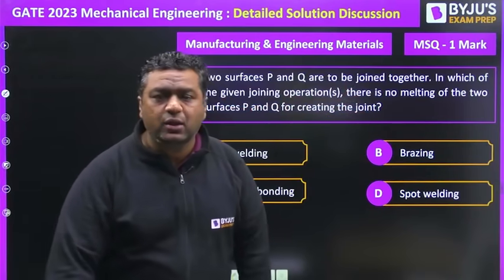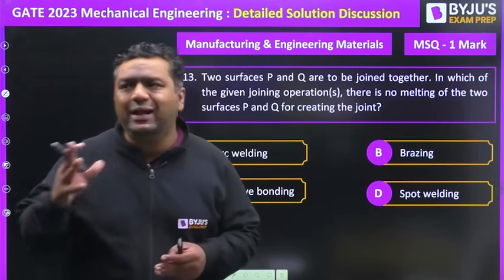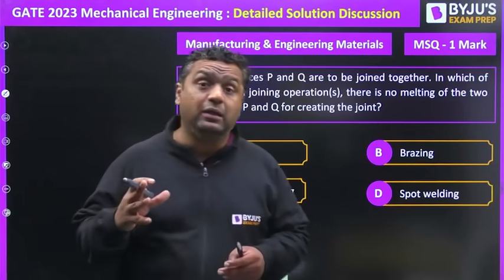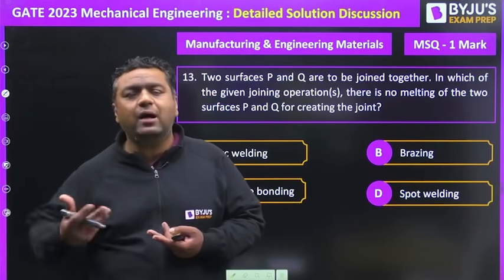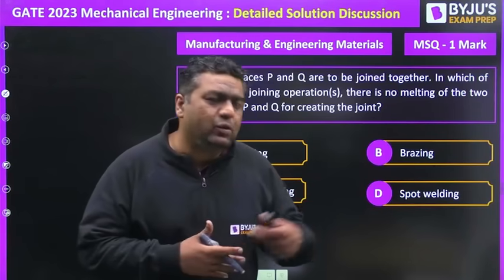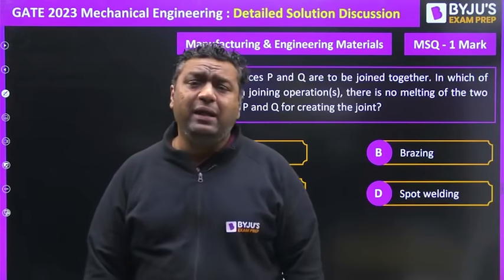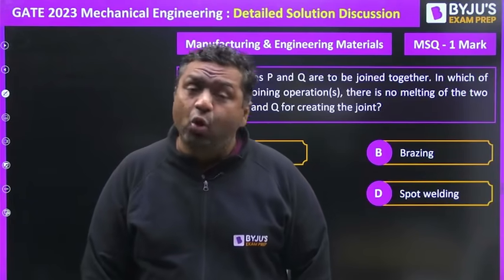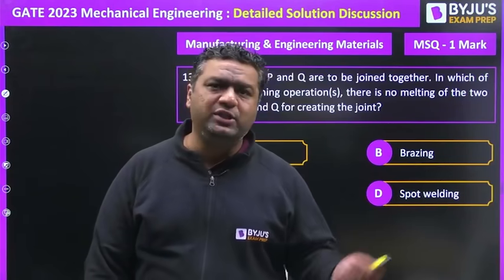You know, my dear, there are 3 types of processes we see in welding. One is where the filler material is melted, and plates are also melted. For that, arc welding is there. And there are some others where plates are not going to melt and filler materials are not there, like solid state welding.